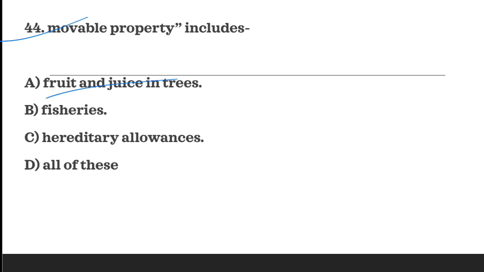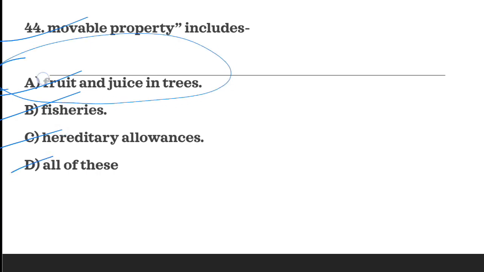Next question is, movable property includes. A says fruit and juices in trees, B says fisheries, C hereditary allowances, and D all of these. So the correct answer is A, fruit and juices in the trees. So fisheries is considered as immovable property, hereditary allowances are also immovable property as per the Act. So A is the correct option. It is considered as movable property.